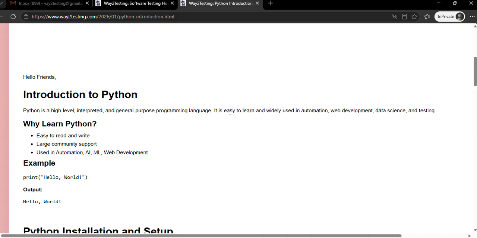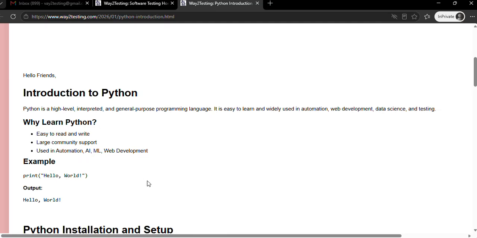We have many programming languages like Java, C Sharp, .NET, and many more. Python is mainly used because it's easy. Second, it is mainly used for AI, artificial intelligence integration, and many tasks you can perform with Python. You can do automation, development, data science, so that's why it's widely used. So why learn Python? It is easy to read and write, has large community support, and is used in automation, AI, ML, web development, etc.